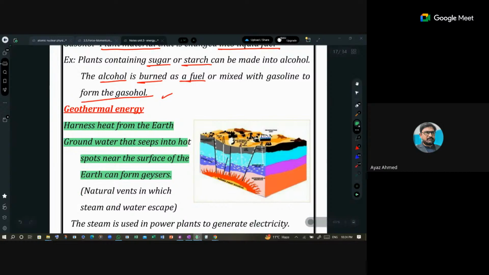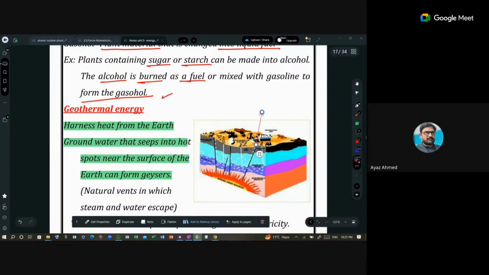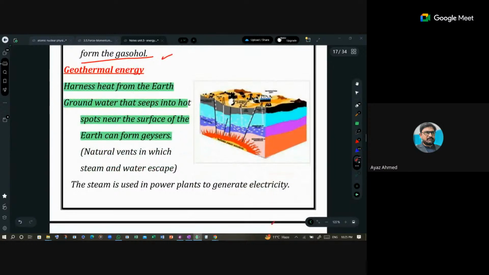There are several hot spots near the earth's crust, and when the water coming closer to the crust is heated, it moves up and appears in the form of geysers. So we can use that energy.